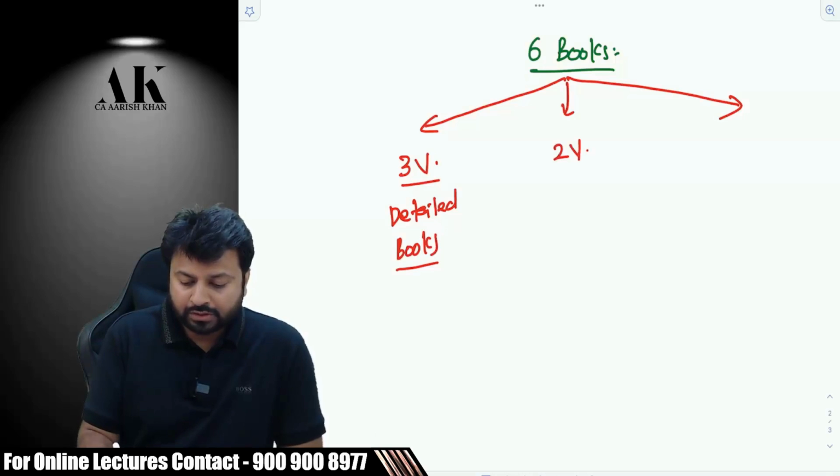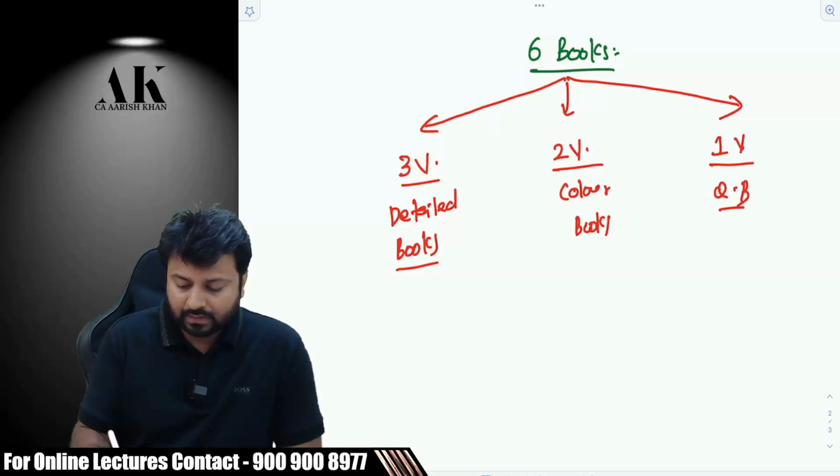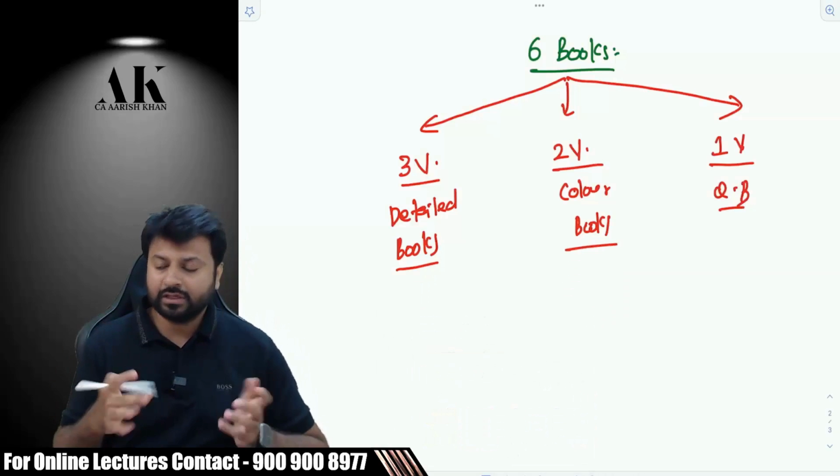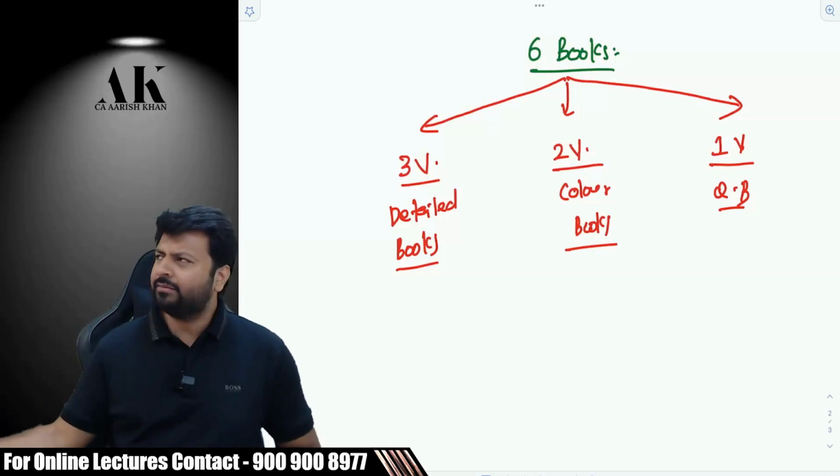There are 2 volumes of color books. And there is 1 volume of question bank. Now, let me tell you which book will be used when and how it is useful to us. The detailed books, you can say, are a replica of ICAI material.